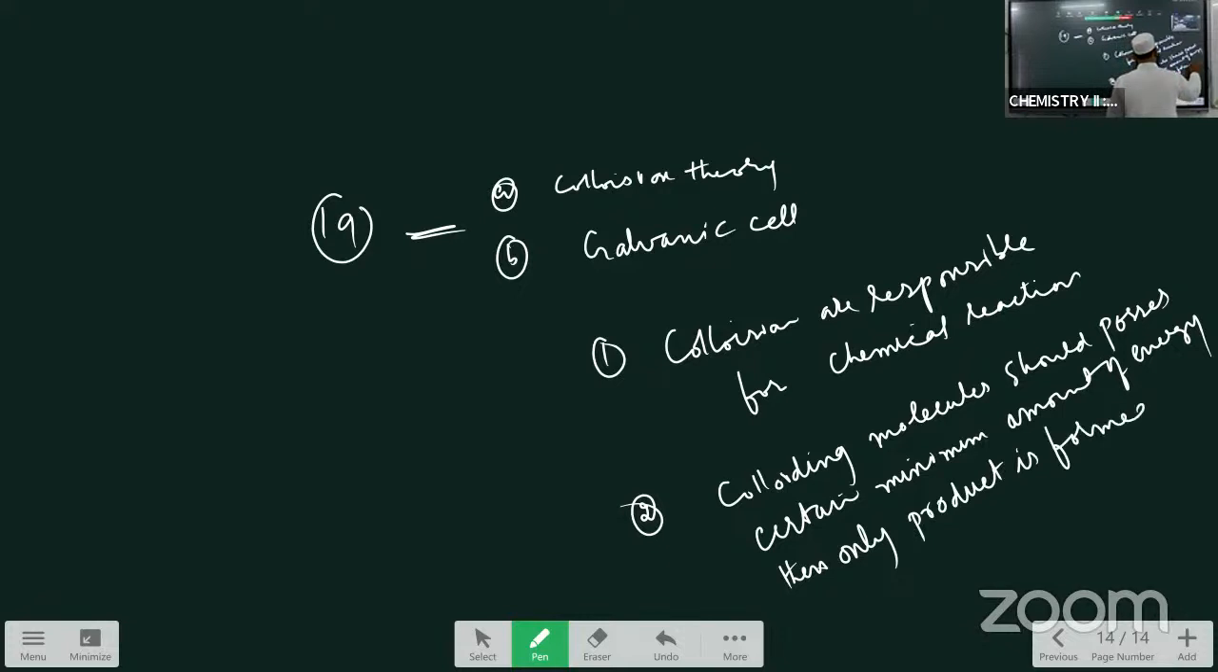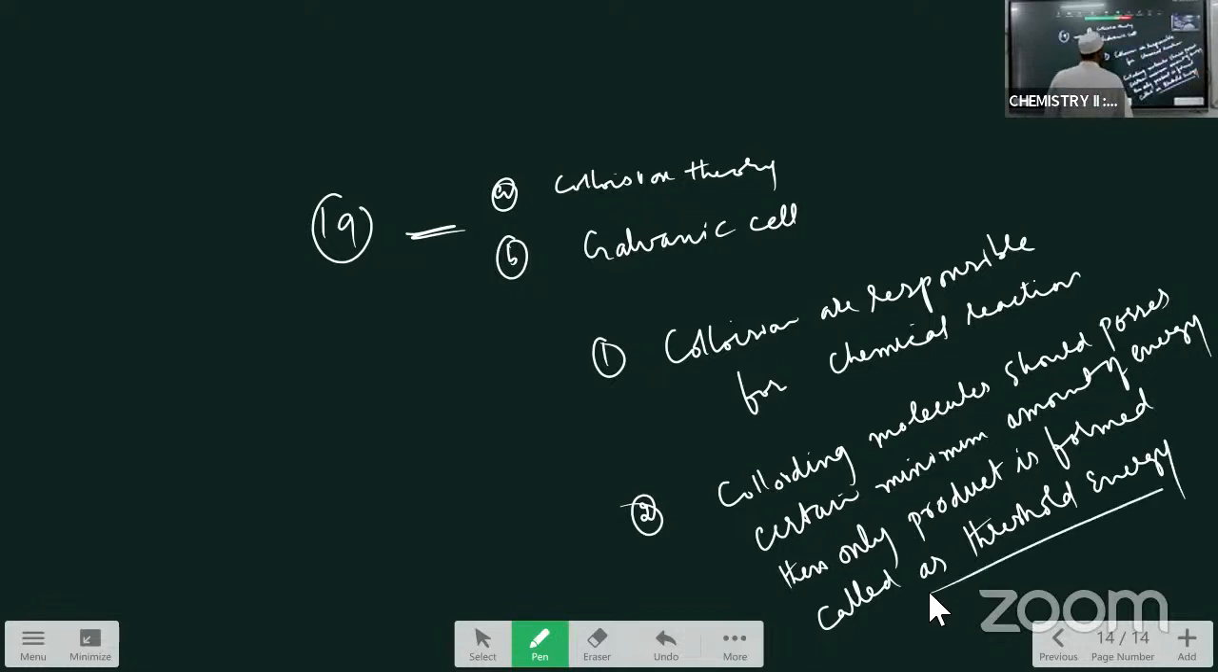Then only product is formed. That is called as what? Called as threshold energy. Underline this, it is an important postulate. So this is about the second postulate.